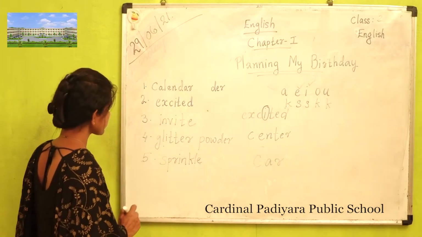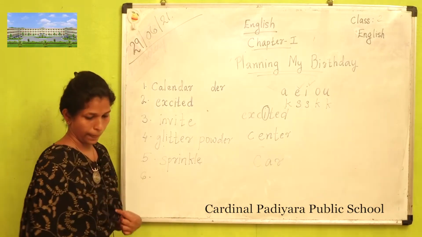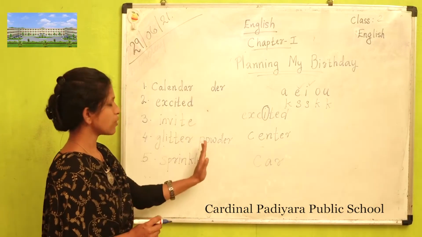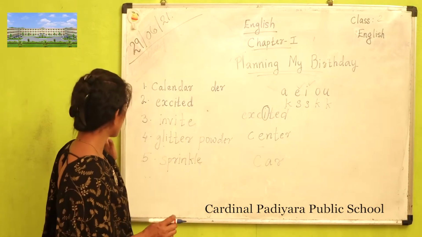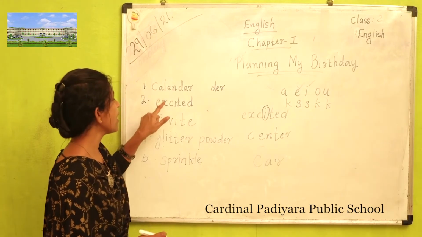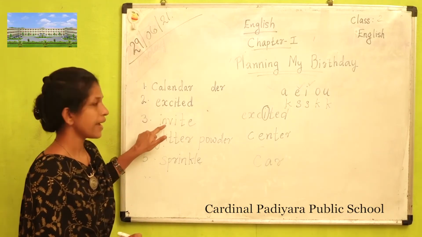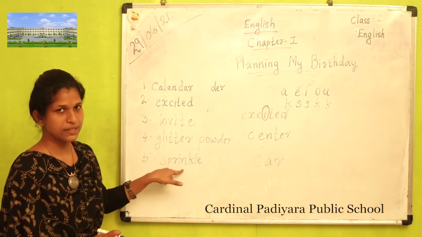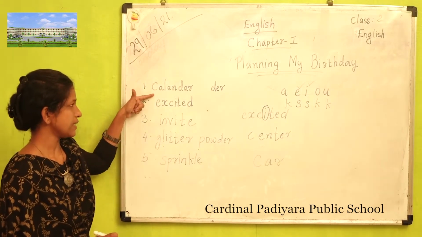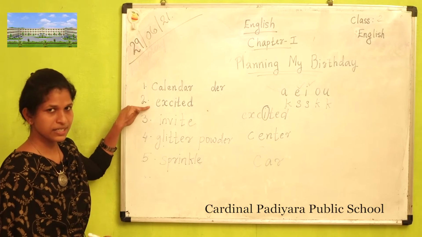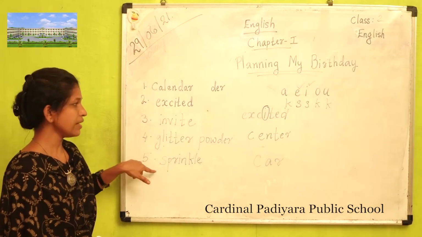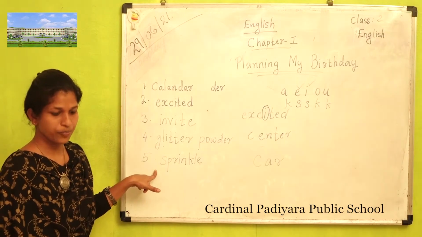Sorry, it's over. Number 5. We have to learn 5 new words: calendar, excited, invite, glitter powder and sprinkle.